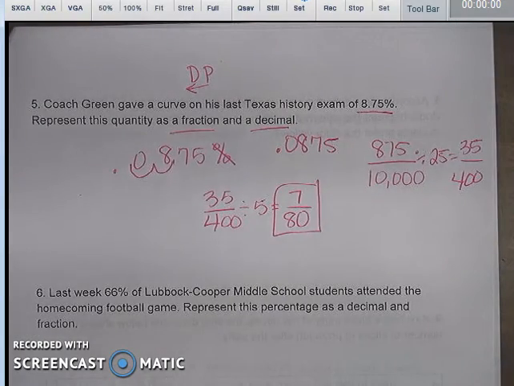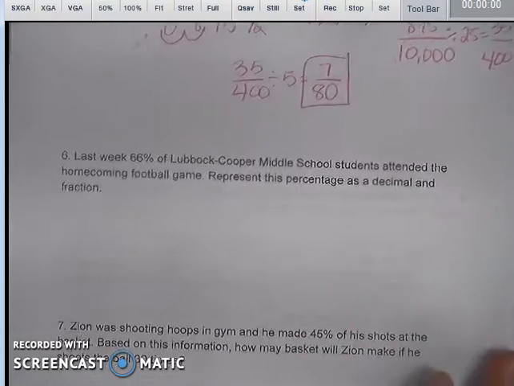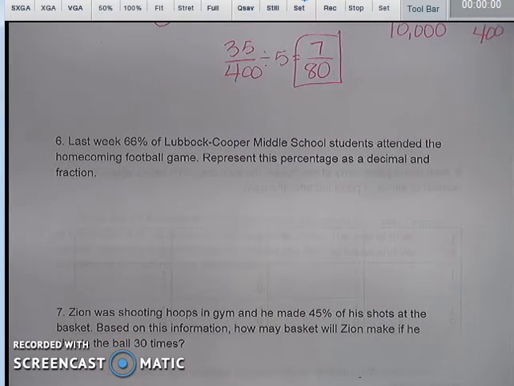Remember, fraction to decimal to percent. You can do that. Do not mess that up. This is what I like to call a freebie. Number 6, last week, 66% of Lubbock Cooper Middle School students attended the homecoming football game. Represent this percentage as a decimal and a fraction.